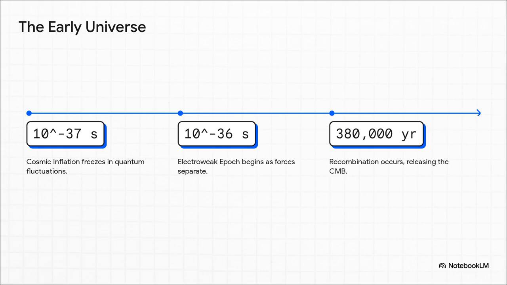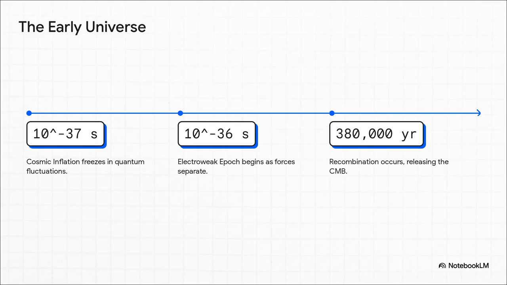It just grew exponentially. And the really crucial takeaway here is that microscopic quantum fluctuations, literally the tiny jittering of subatomic particles dictated by Heisenberg's uncertainty principle, were essentially frozen in place by this rapid inflation. It's like they were caught on camera. These microscopic jitters became amplified into the massive seeds that would eventually form entire galaxies.